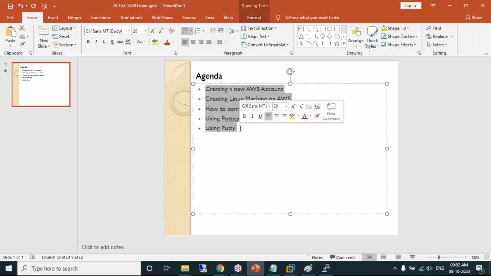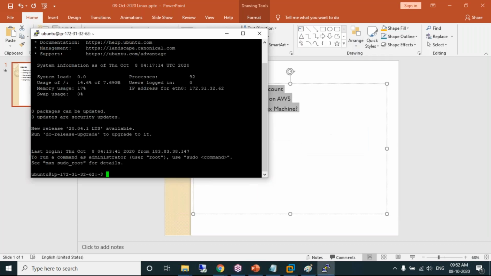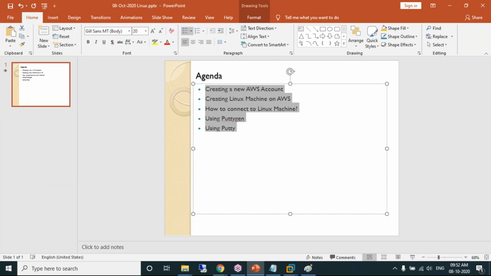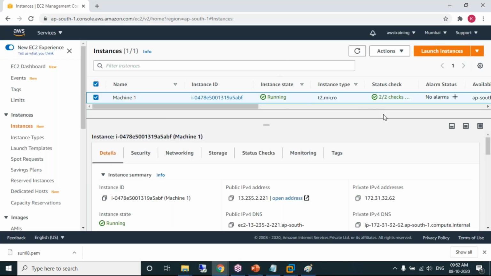We have experienced today's agenda of connecting using PuTTYgen and connecting to Putty. Let's say after practicing, I am done with my practice sessions. We will exit first, disconnect by using the exit command. You have disconnected the connection, and what should happen to this machine? Please try to remember. Don't directly sign out. The machine is in what state? Running state.